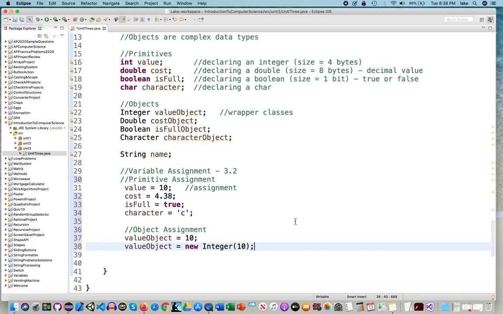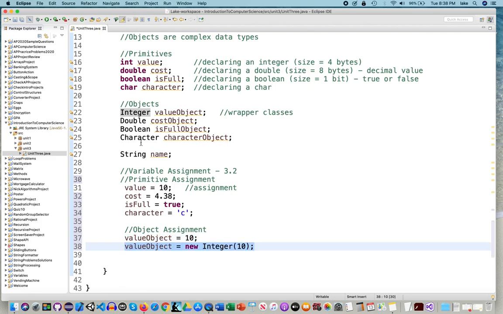To create an object, you need the keyword new. That's how you create an instance of the class. Just like in our main method when we say new, welcome, new something, we're creating an instance. Here we are creating an instance of an integer object. This statement is exactly this statement.